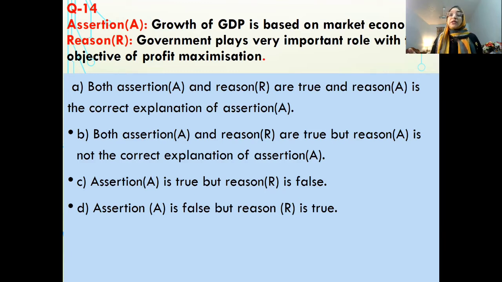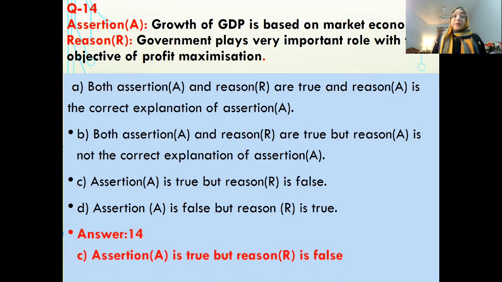Government plays an important role in providing benefit to the society. Welfare is the main objective of government. Profit maximization is not the main objective. Always a government has an objective to do the welfare of the country, to develop the country, and welfare is the main objective. So here, the assertion is true, but reason is false.